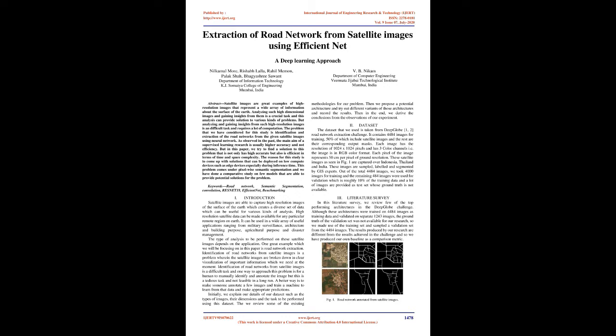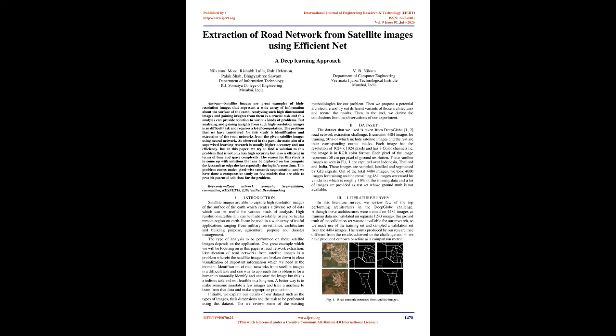Introduction. Satellite images are able to capture high-resolution images of the surface of the Earth, which creates a diverse set of data which can be useful for various kinds of analysis. High-resolution satellite data can be made available for any particular remote region on Earth. It can be used in a wide array of useful applications ranging from military surveillance, architecture and building purposes, agricultural purposes and disaster management. The type of analysis to be performed on these satellite images depends on the application. One great example which we will be focusing on in this paper is road network extraction.